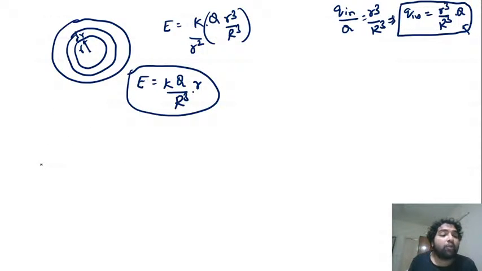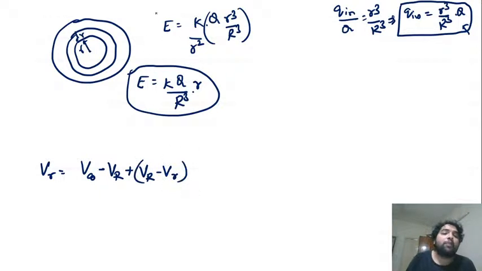So what is the potential at a particular distance? It is nothing but V from infinity to capital R, plus V from capital R to small r. From infinity to this point you have a potential. This point has a potential V_R on the surface.